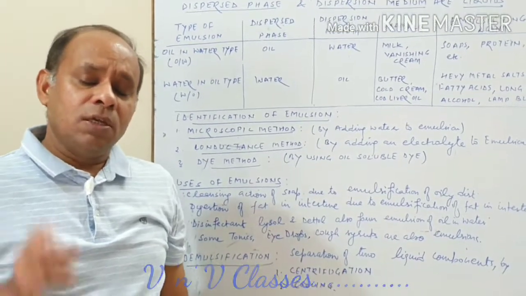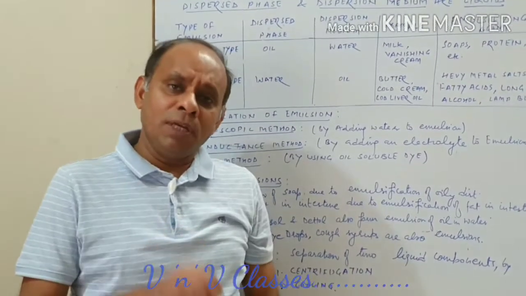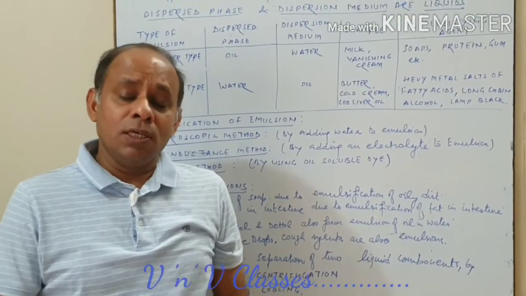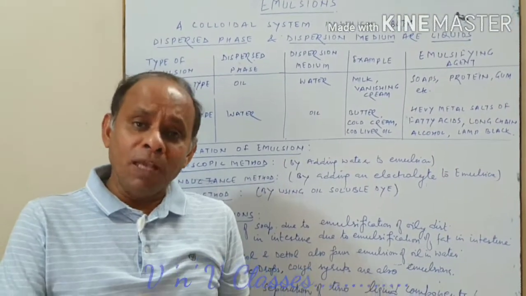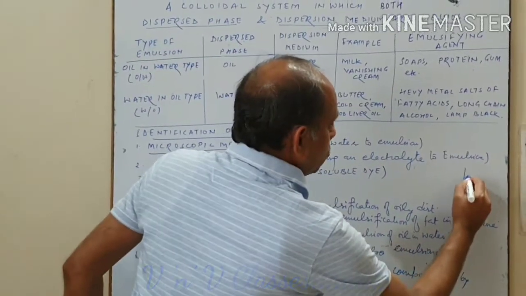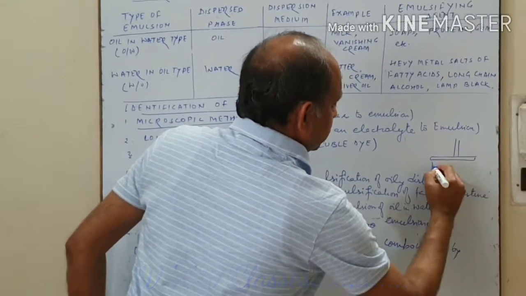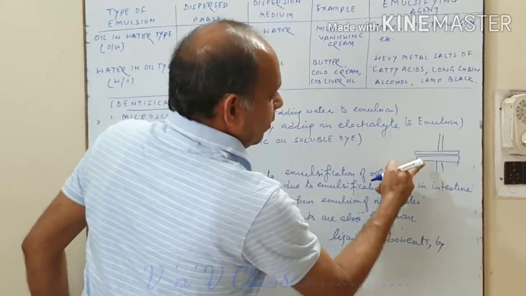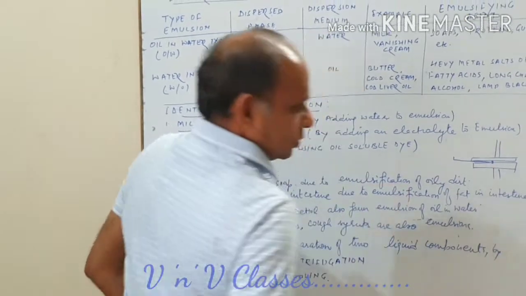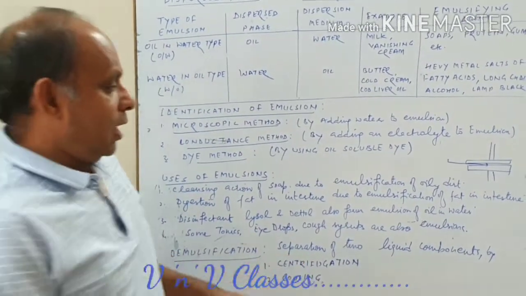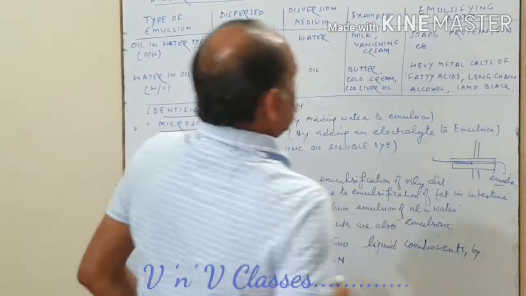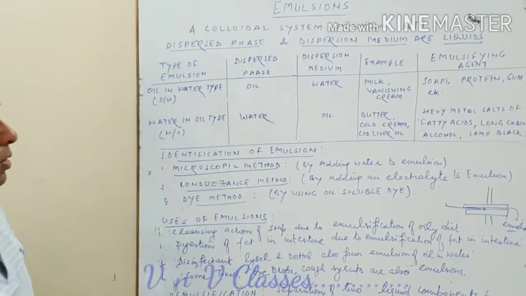So, I repeat, an emulsion forms when two immiscible liquids are stirred together, or we can use a colloid mill. A colloid mill has two heavy metal plates, and you pass the two immiscible liquids through it together, and at the end you get an emulsion. So you get an emulsion by mixing two liquids.